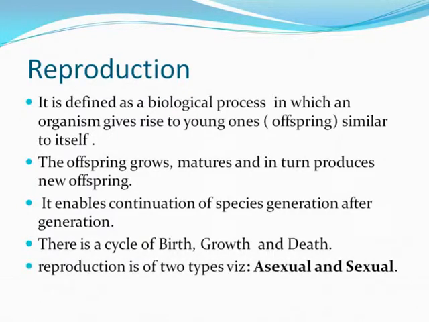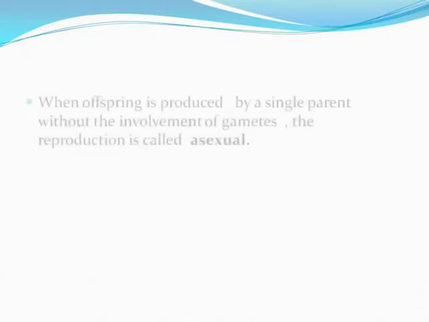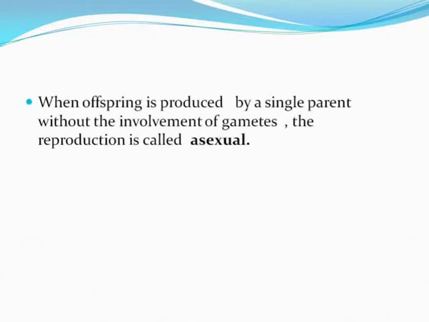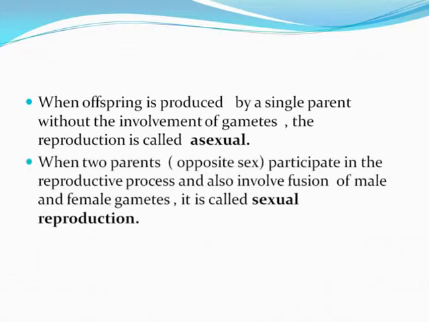Reproduction is categorized into two types, namely the asexual and the sexual. When offspring is produced by a single parent without the involvement of gametes, the reproduction is called asexual. When two parents of opposite sex, that is a male and a female, participate in the reproductive process and it also involves fusion of male and female gametes, it is known as sexual reproduction.